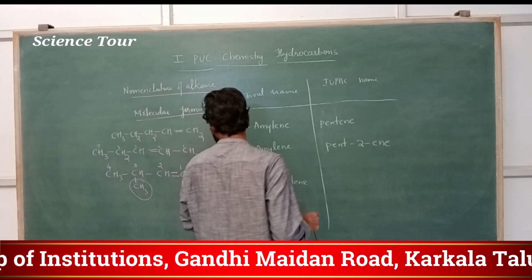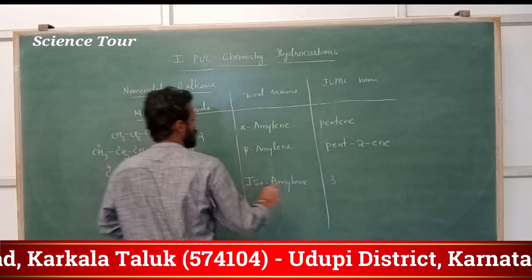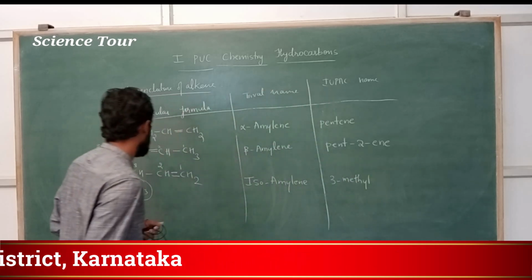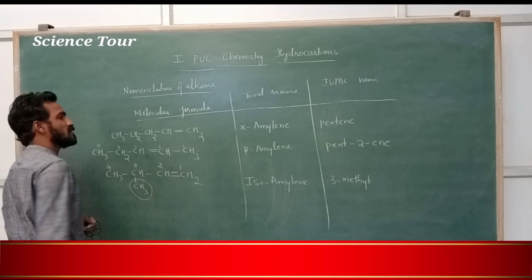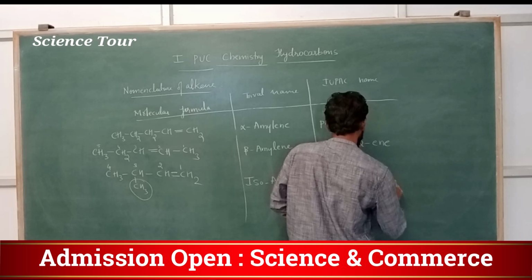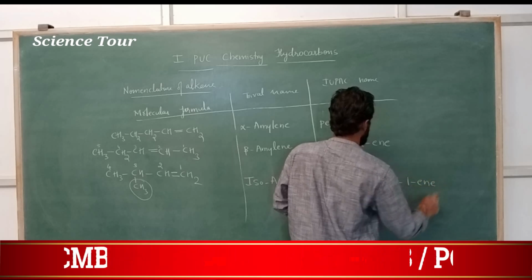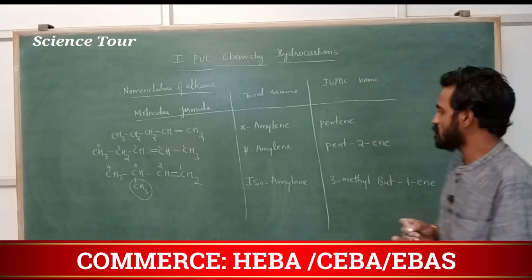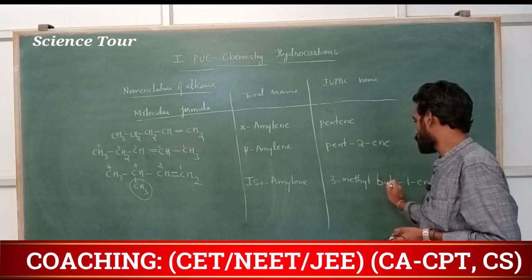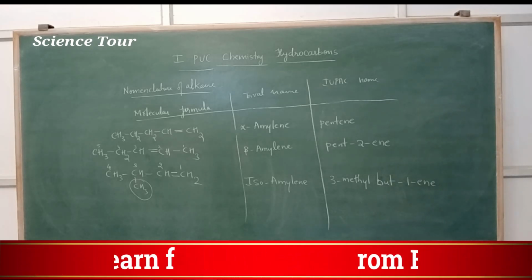Isoamylene. My dear students, in IUPAC naming this side you are naming 3-methyl. In the third position a methyl group is there. 3-methyl. And which one is this? 1, 2, 3, 4 carbon atoms are there. 4 means but. 3-methylbut. In the first position the double bond is there, so but-1-ene. 3-methylbut-1-ene. Here you can use a small letter, my dear students. 3-methylbut-1-ene. This is the correct naming. Okay, please note down.